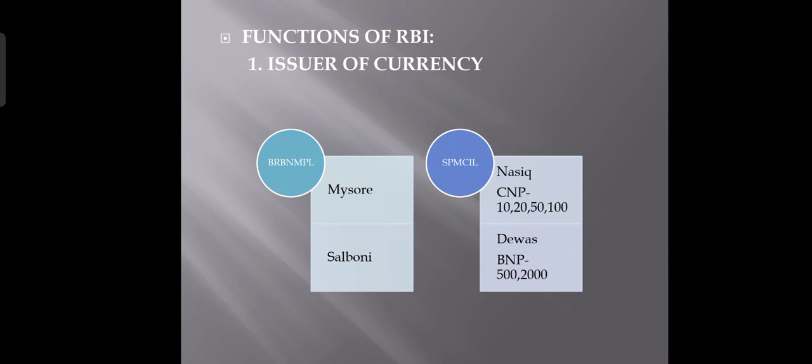The next one, SPMCIL, that is Security Printing and Minting Corporation of India Limited, is located at Nasik, Maharashtra, known as CNP, Currency Note Press. And the other one is located at Dewas, Madhya Pradesh, BNP, Bank Note Press.